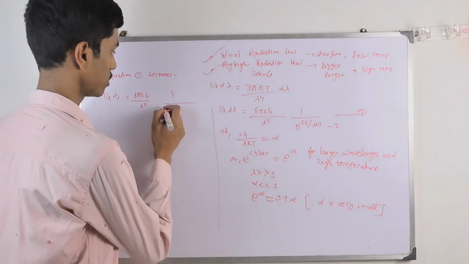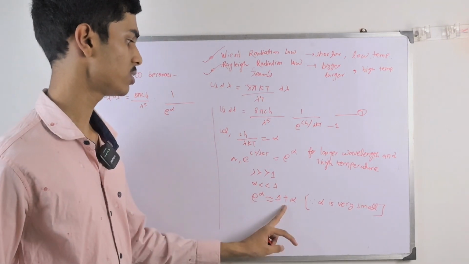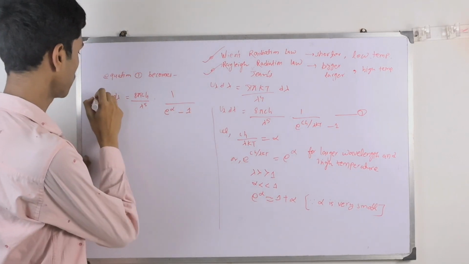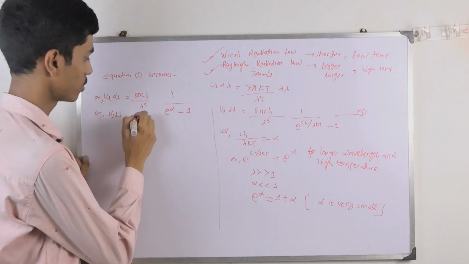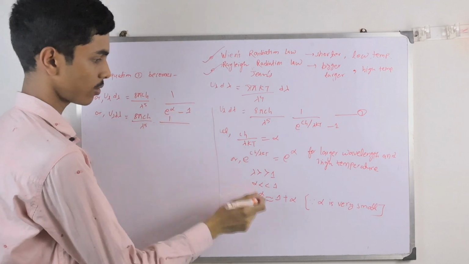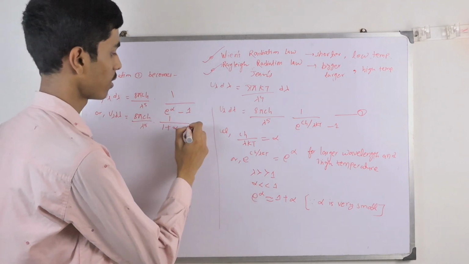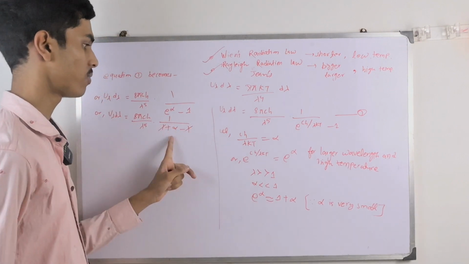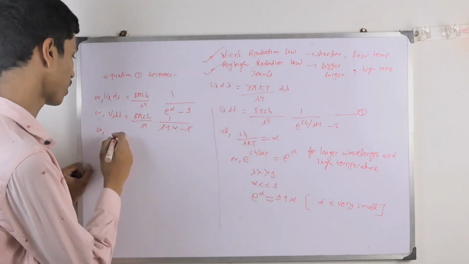Now in the next step we change e to the power alpha into 1 plus alpha. We get 8 pi ch by lambda to the power 5, 1 by (1 plus alpha minus 1), and the 1 will be cancelled out. We will be left with alpha. Alpha is nothing but ch by lambda kT. So now substitute the value of alpha here.